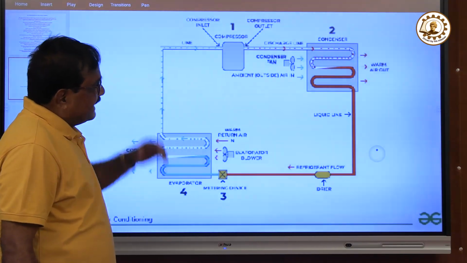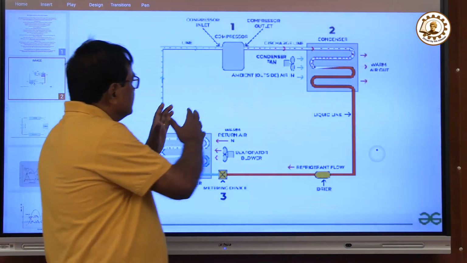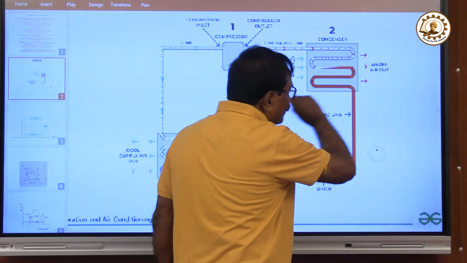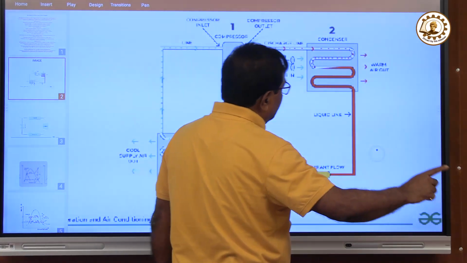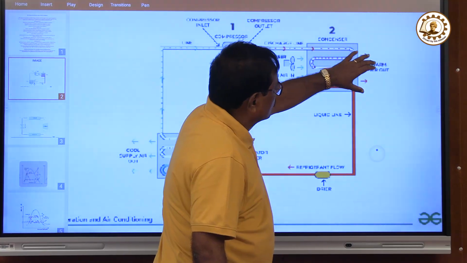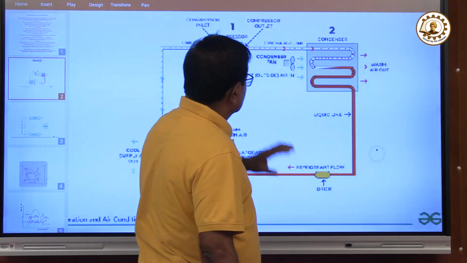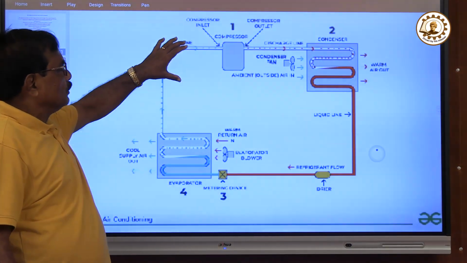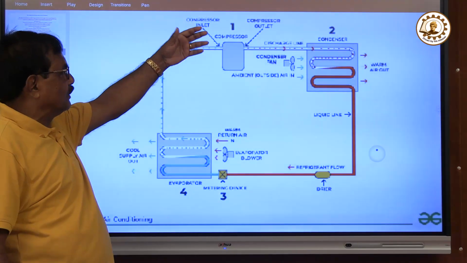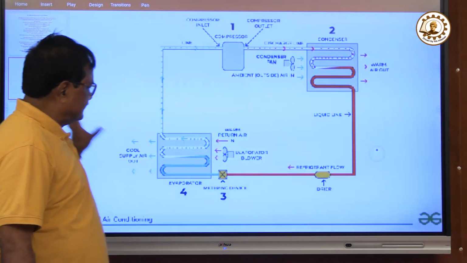temperature is less than the atmosphere. So we need a compressor which increases the temperature above the atmosphere so that the condenser can throw the heat to the atmosphere, which is at a lower temperature than the condenser. So heat can be transmitted from the condenser to the atmosphere. So we need the compressor because we have to increase the temperature of the refrigerant above the atmosphere so that heat can go out to the atmosphere. This is the basic thing of it.